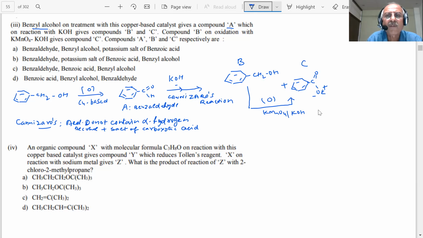You have got three compounds, A, B, and C, students. Then what is the correct answer? Option A. A is benzaldehyde, B is benzyl alcohol, and C is the potassium salt of benzoic acid. So the correct answer is A, students.